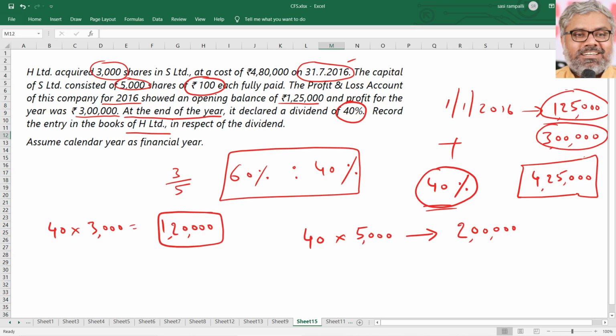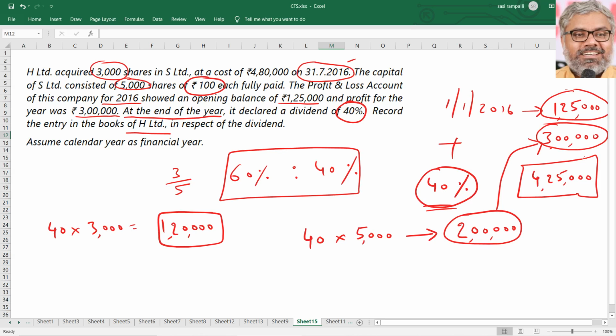Naturally, when the dividend is declared at the end of the year, and if the profits for the year are sufficient, logically we have to always think that this dividend, whatever 2 lakhs dividend was declared, was declared from the 3 lakhs profit that has been earned during the year. This is not an assumption. This is what we observe, and we should always consider it like that only.